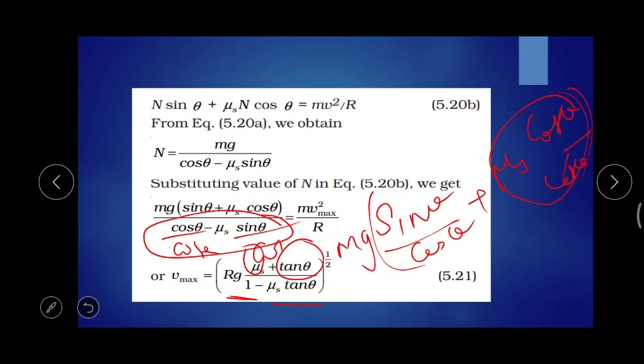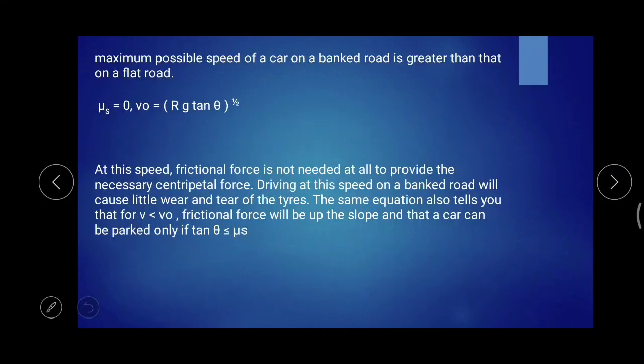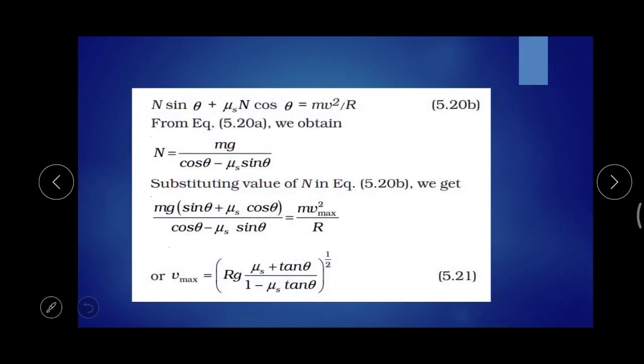So the Vmax value is equal to Rg into mu s plus tan theta divided by 1 minus mu s tan theta, the whole raised to 1 by 2. You may have some confusion here.